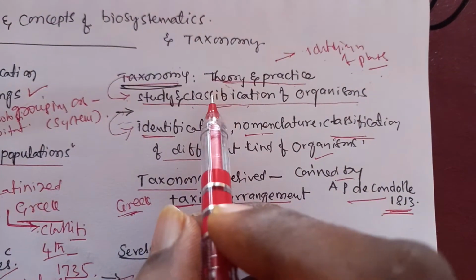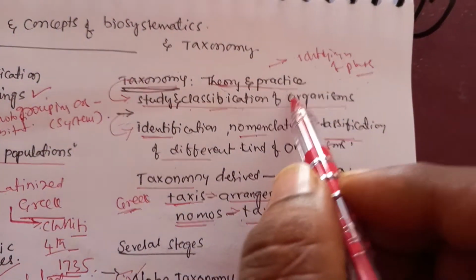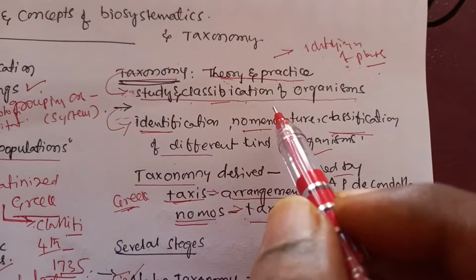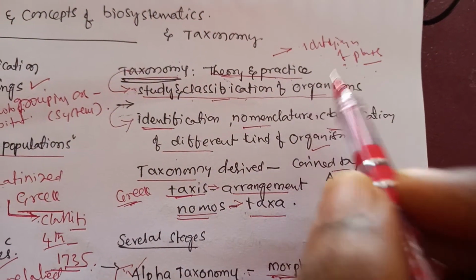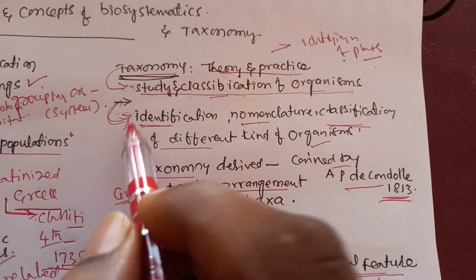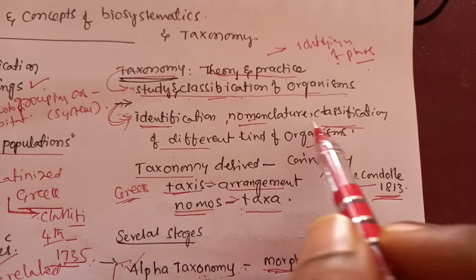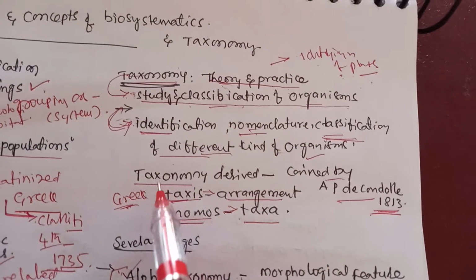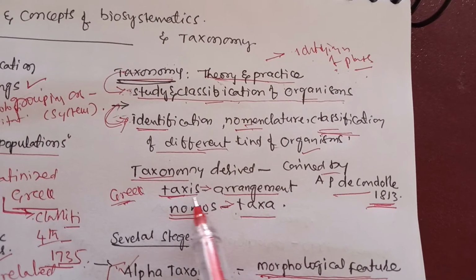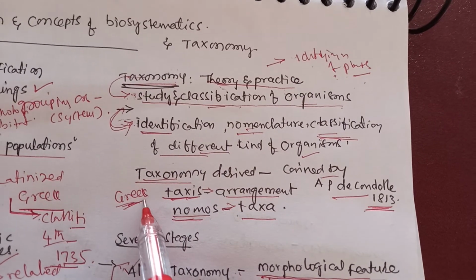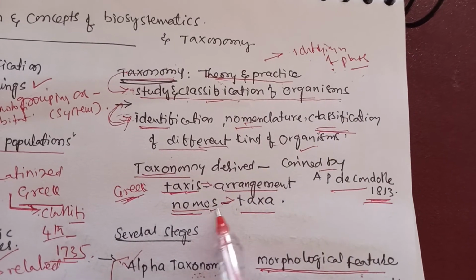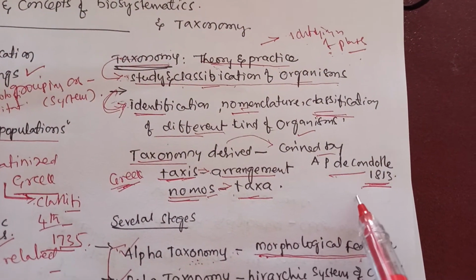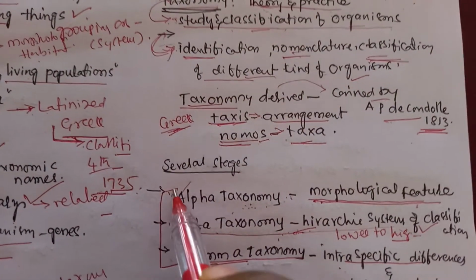Taxonomy is the theory and practice of identifying plants and animals, and it helps in studying the classification of organisms. It deals with the identification, nomenclature, and classification of different kinds of organisms. The word taxonomy is derived from taxis and nomos. It is a Greek word. Taxis means arrangement and nomos means law. This word taxonomy was coined by A.P. de Candolle in 1813, and here several stages are present.